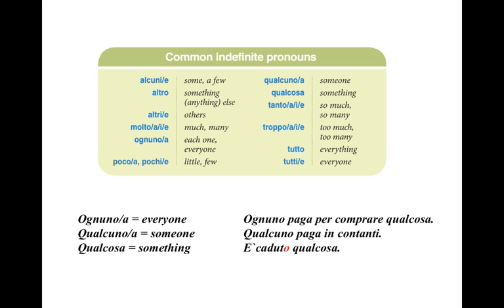Ognuno and qualcuno are only ever singular, but agree in gender. Qualcosa is only singular as well, and is invariable. It functions as a masculine singular pronoun for questions of participial agreement. Ognuno paga per comprare qualcosa. Qualcuno paga in contanti. È caduto qualcosa.